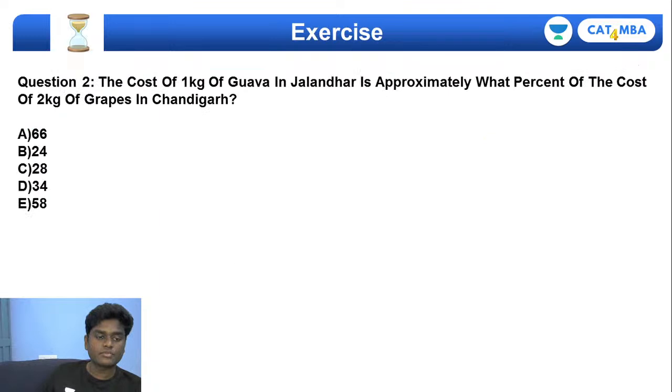Yes, let's go for the next question. Second question. The cost of 1 kg of Goa in Jalandhar, okay, listen carefully. The cost of 1 kg of Goa in Jalandhar is approximately what percent of the cost of 2 kgs of grapes in Chandigarh?